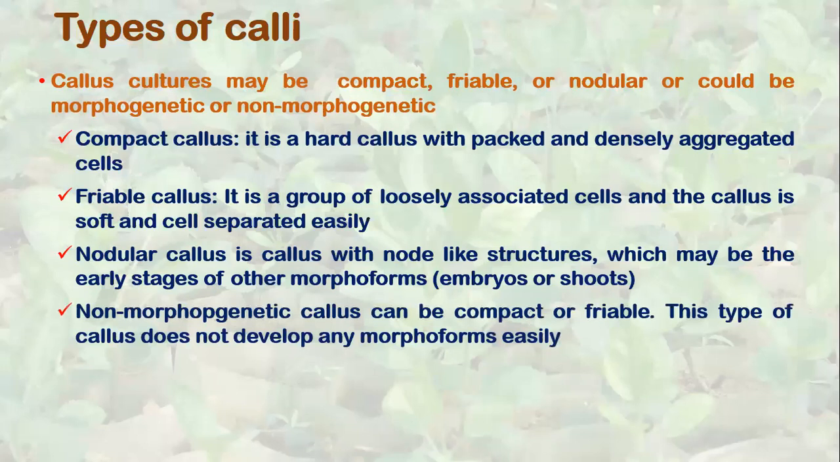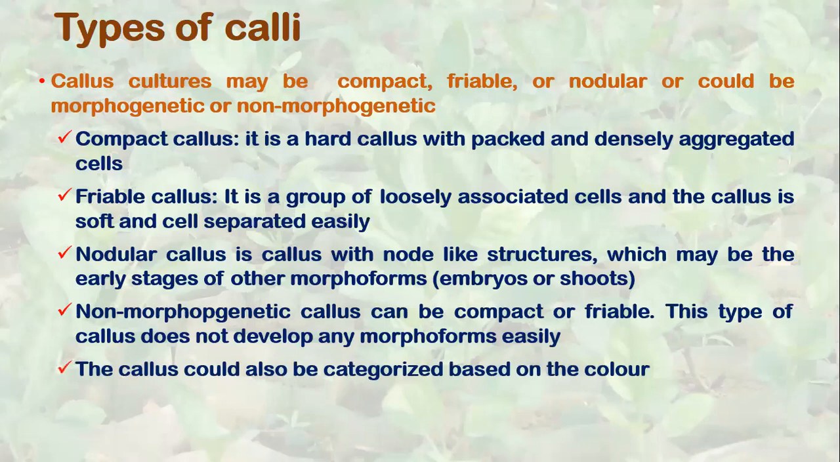The non-morphogenetic callus can be compact or friable, or it can be nodular or non-nodular, smooth. This type of callus does not develop any morphoform easily. So I stress here, easily. That doesn't mean it will never, it doesn't have the capacity to differentiate into any organ. It does have the capacity to differentiate into some organ, but easily it doesn't do so.